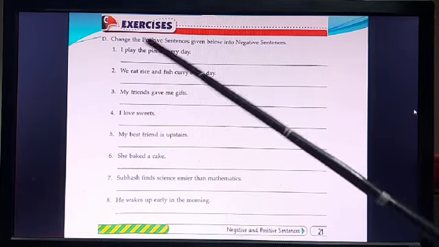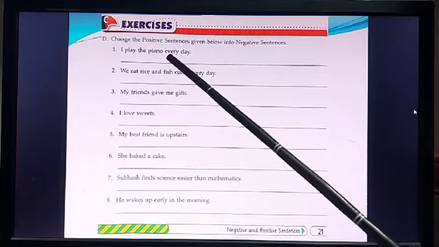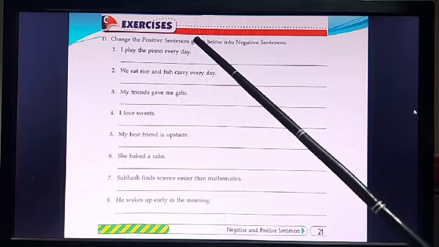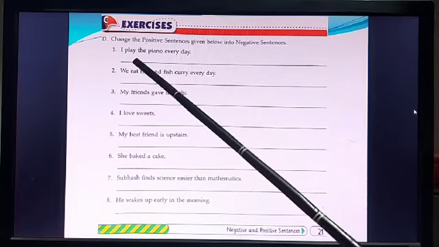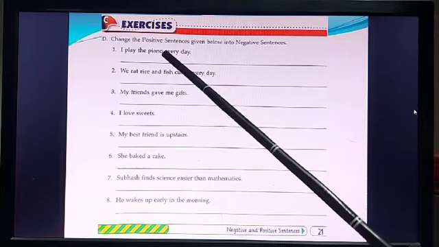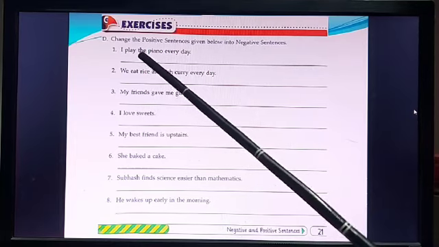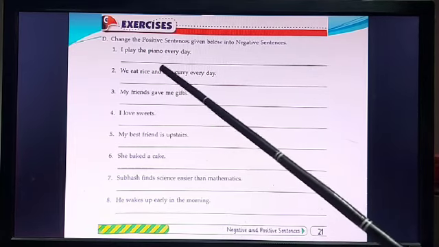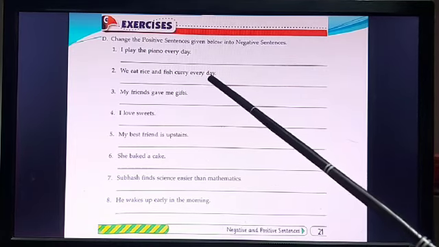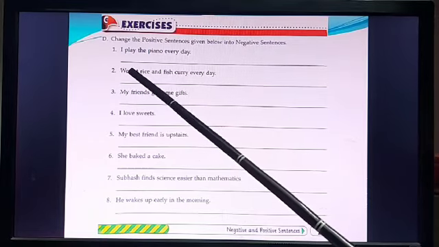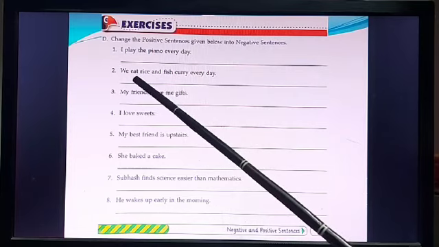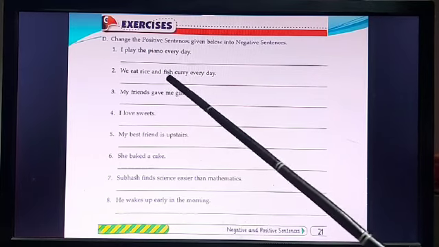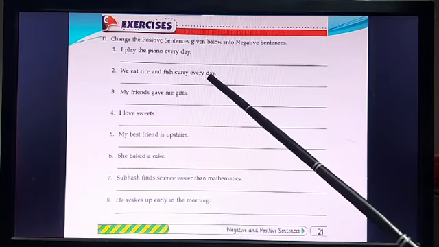Okay. Now, number 1, I play the piano every day. It's a positive sentence. So what will you put it into negative? I do not play piano every day. Why do not? Because I is used with do. Number 2, we eat rice and fish curry every day. We is used with do. So it will be we do not eat rice and fish curry every day.